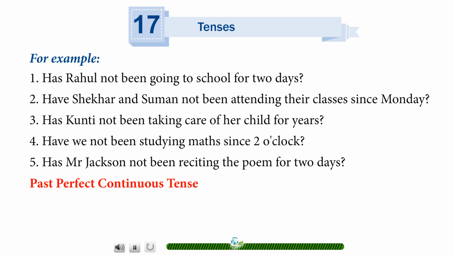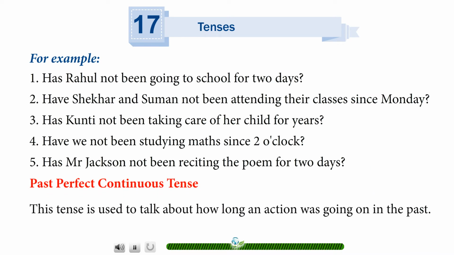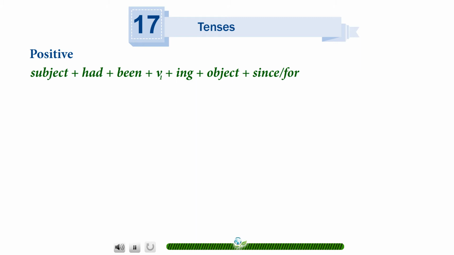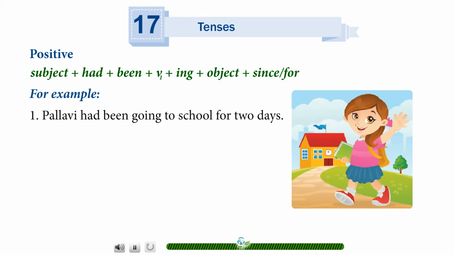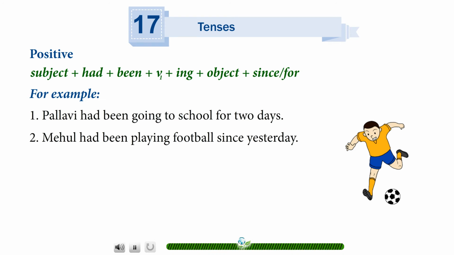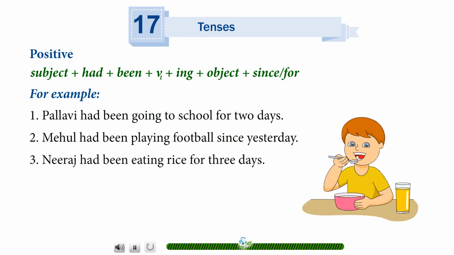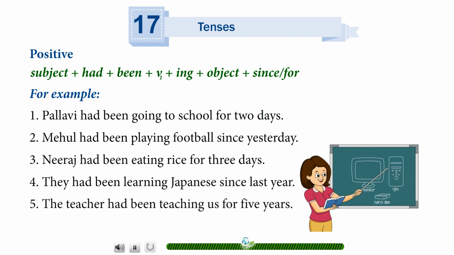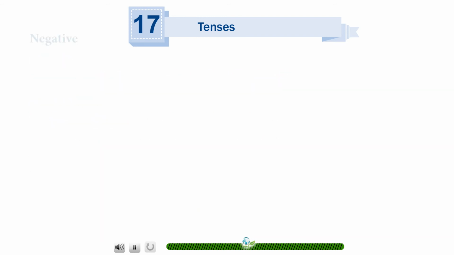Past perfect continuous tense. This tense is used to talk about how long an action was going on in the past. Positive. Subject plus had plus been plus V1 plus ing plus object plus since or for. For example, Pallavi had been going to school for 2 days. Mehul had been playing football since yesterday. Neeraj had been eating rice for 3 days. They had been learning Japanese since last year. The teacher had been teaching us for 5 years.